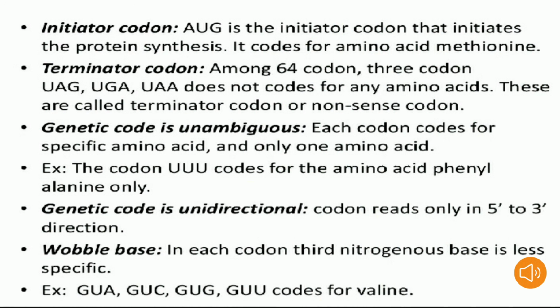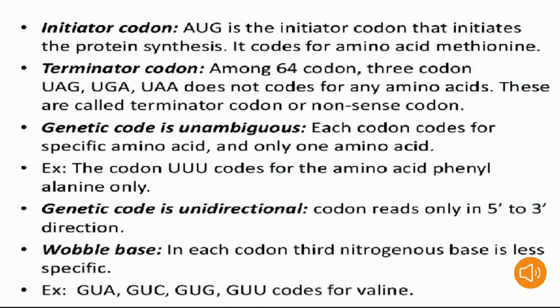So here the short form of methionine is nothing but Met. You can clearly see in the checkerboard, AUG is the Met amino acid. Now you can see here terminator codon. Among 64 codons, the 3 codons UAG, UGA, UAA do not code for any amino acid. So these are called terminator codons or nonsense codons.